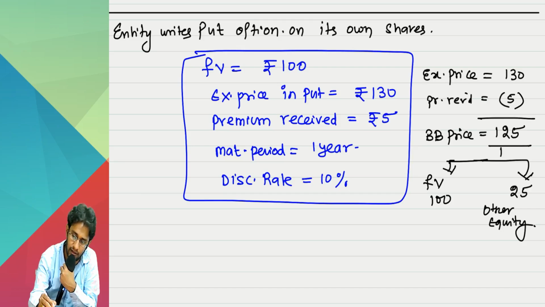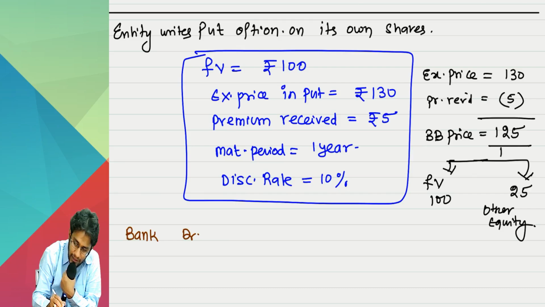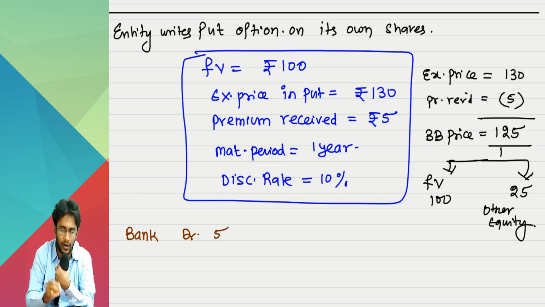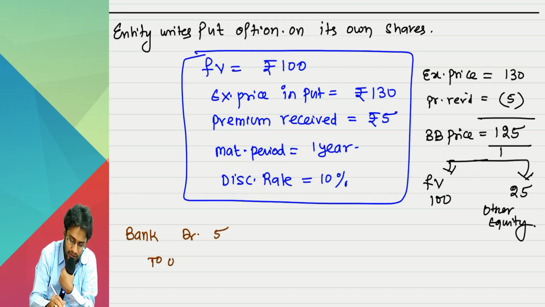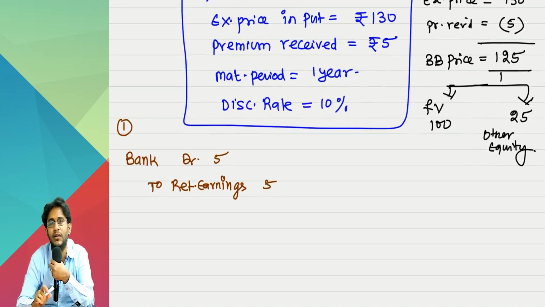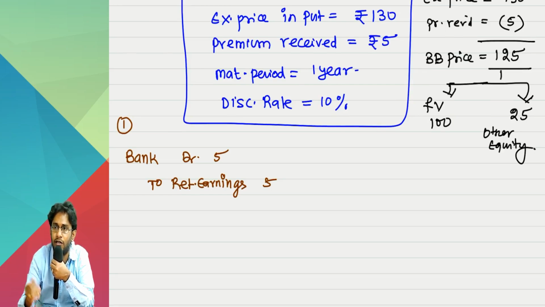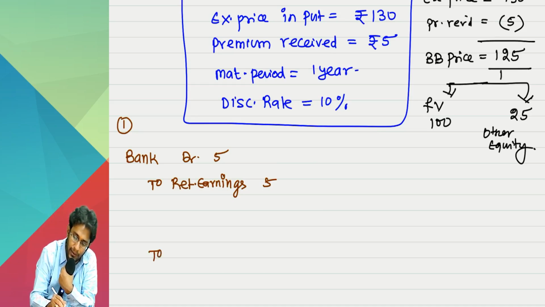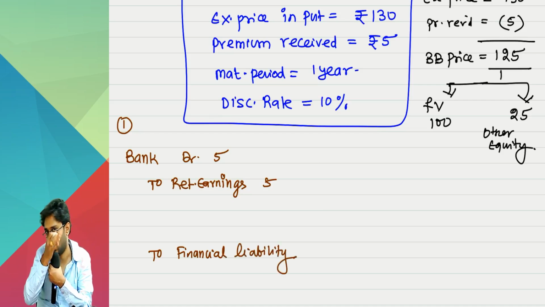Anyway, the first entry: you received money on day 1. You have to debit bank account 5 rupees. Whatever amount you receive, since it's related to your own equity shares, directly credit this to your retained earnings, other equity, that means 5. But by accepting this 5 rupees, do you have an obligation to buy back your own shares? Yes. Since you have an obligation to buy back your own shares by paying money, you have to create a financial liability.